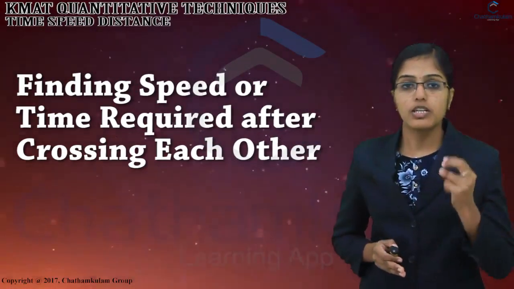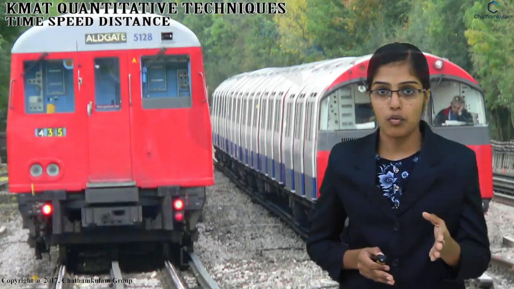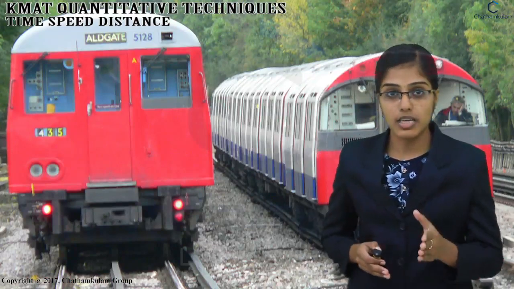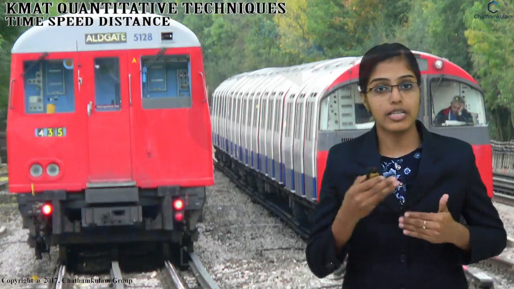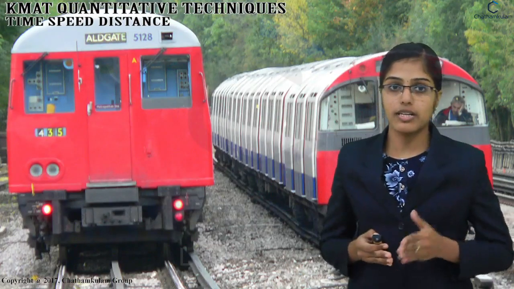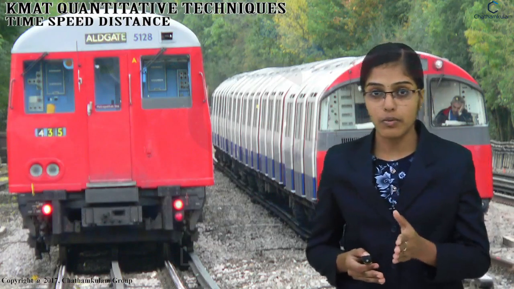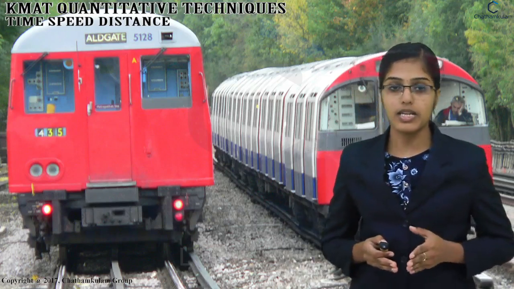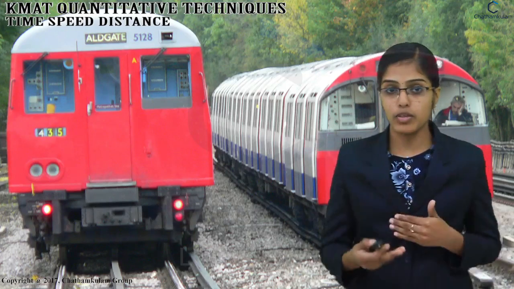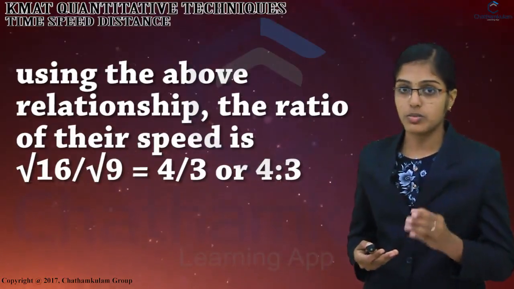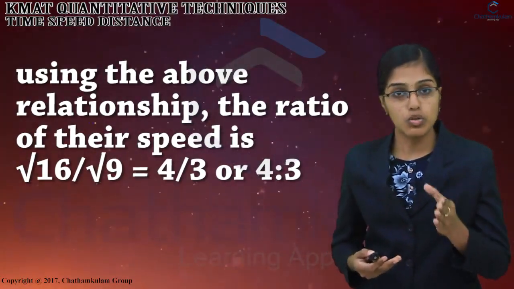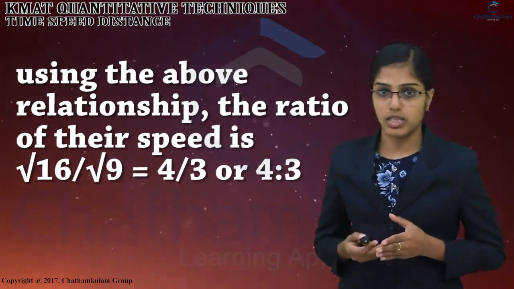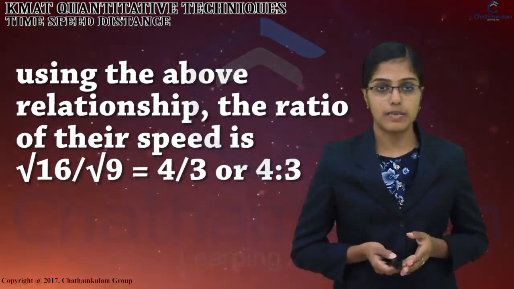For example, if two trains, one from Howrah to Patna and the other from Patna to Howrah, start simultaneously, after they meet, the trains reach their destinations after 9 hours and 16 hours respectively. The ratio of their speed is, while we move on to our answer using the above relationship, root 16 to root 9. So that is equal to 4 by 3. So that is 4 is to 3.